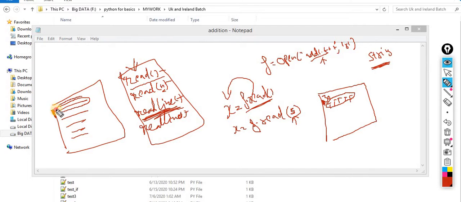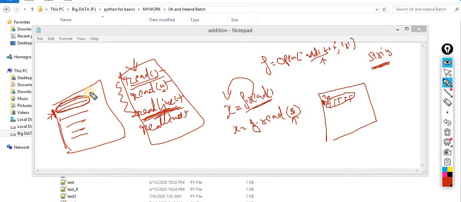It will read the complete line in string format, only a single line. It won't touch the entire data, it will just read out the line where the cursor is placed. After reading this line, the cursor will be moved over here. So this one is the third, very simple.